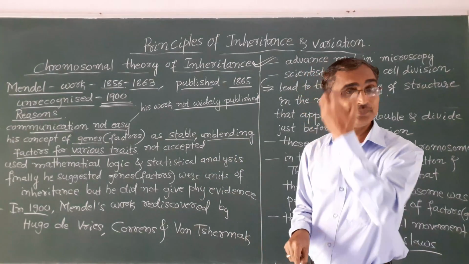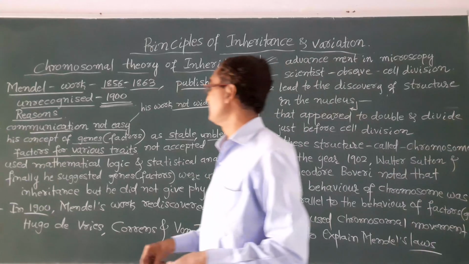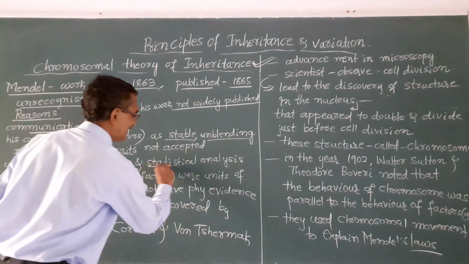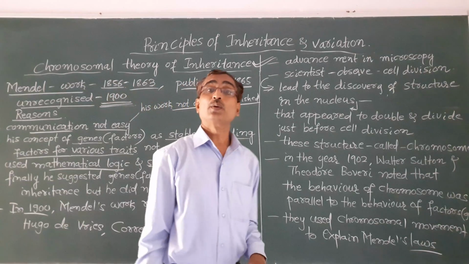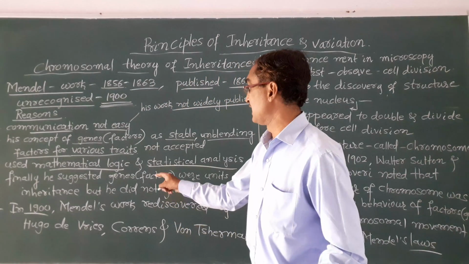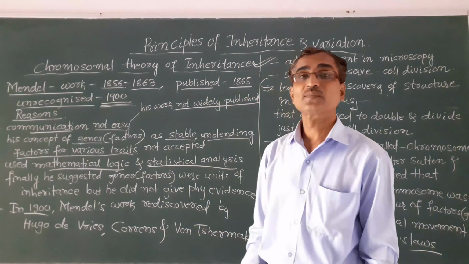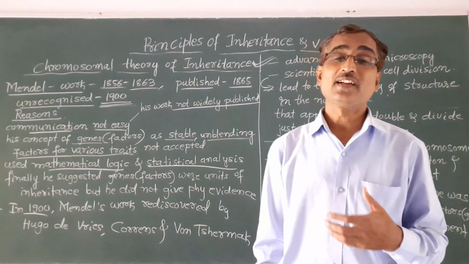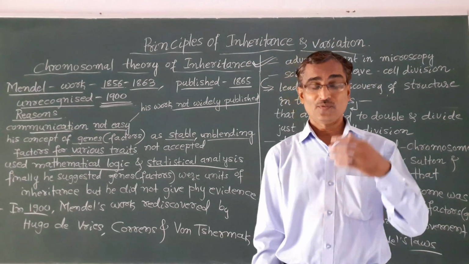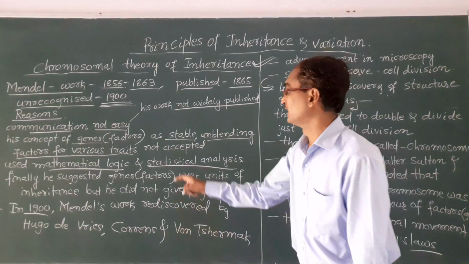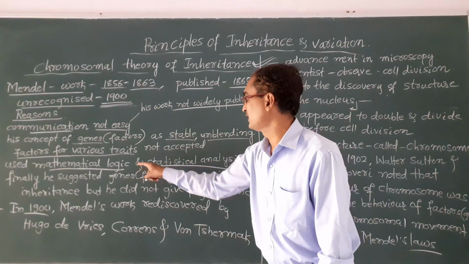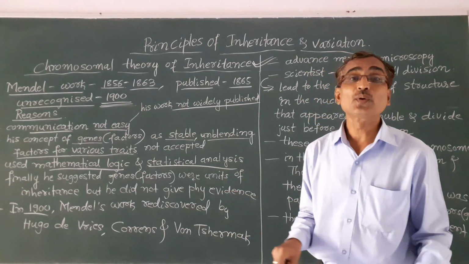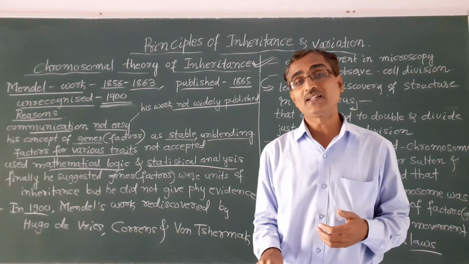Another reason is that Gregor John Mendel was the first to use mathematical logic and statistical analysis to analyze his experimental results.